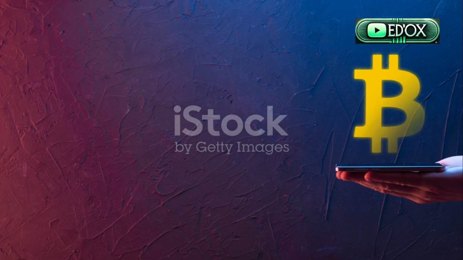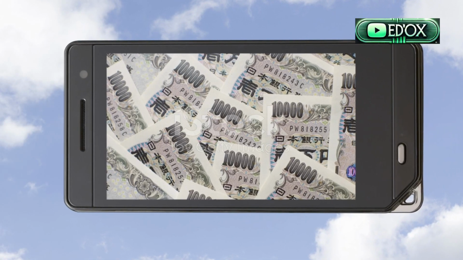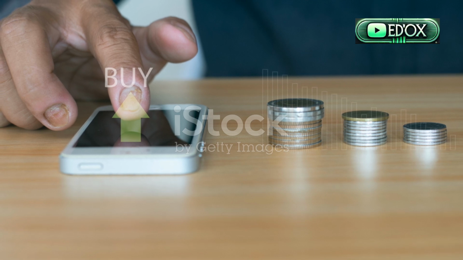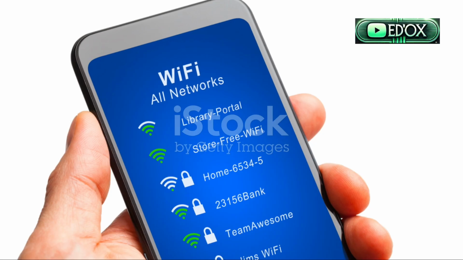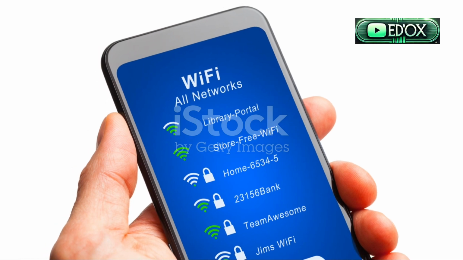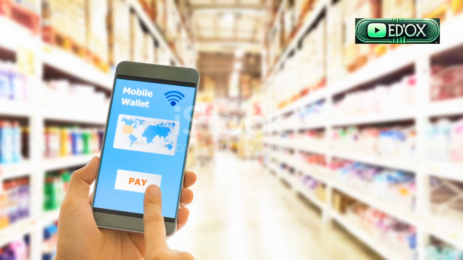Next, open the Binance app. Go to Wallets and select Funding or Spot depending on where you want to deposit. Tap Deposit and choose USDT as the token. Make sure you select TRC20 as the network to avoid losing funds. Copy the deposit address displayed on your screen.